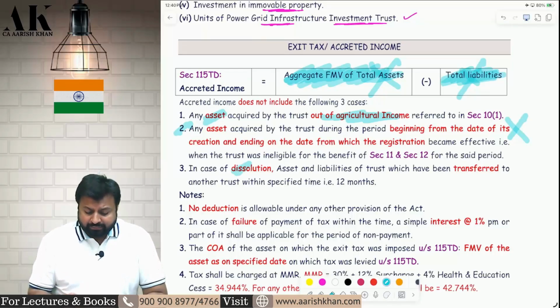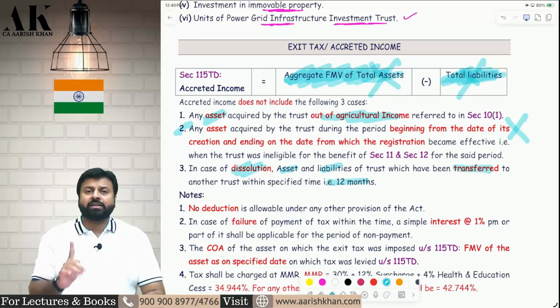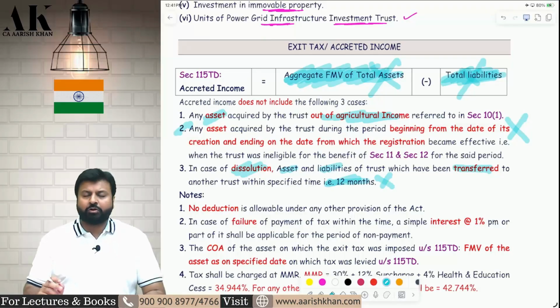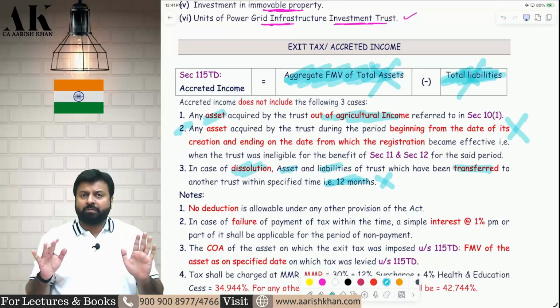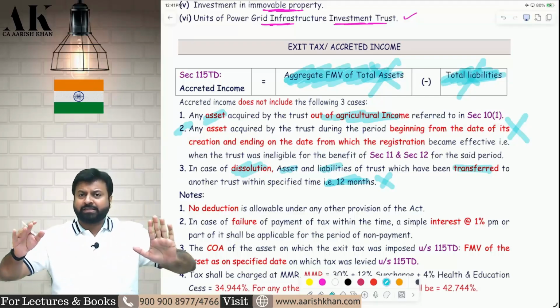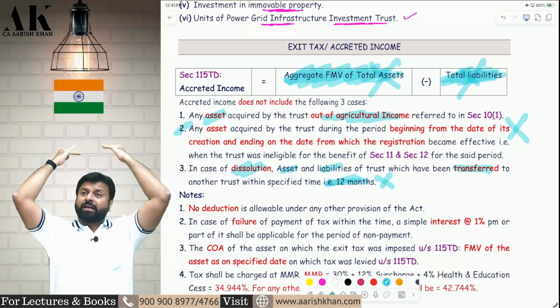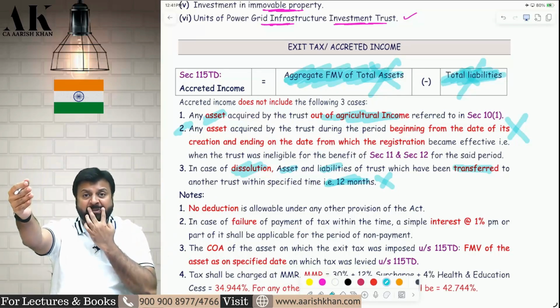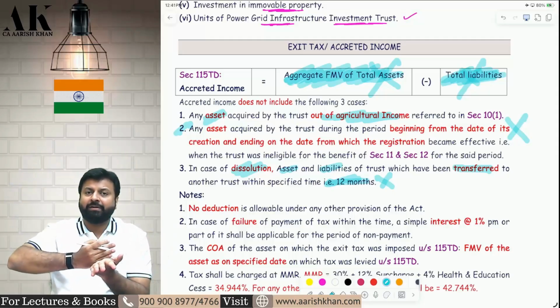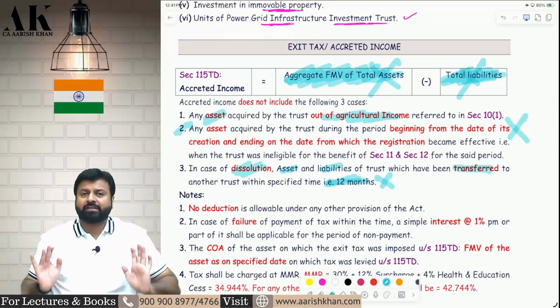And third, in case of dissolution, if the assets and liabilities of the trust have been transferred to another charitable trust within 12 months, that should also not be part of exit tax. So any asset purchased from agriculture income will not be part of exit tax. Any asset purchased, any liability incurred before the registration of the trust, it means only assets and liabilities which are incurred after the registration should be part of exit tax.